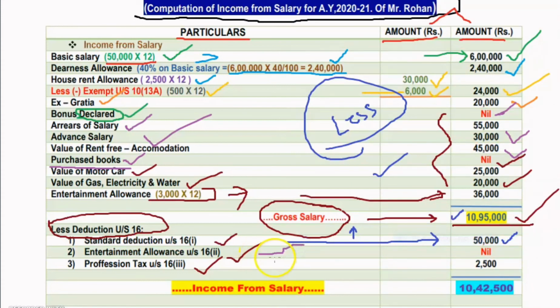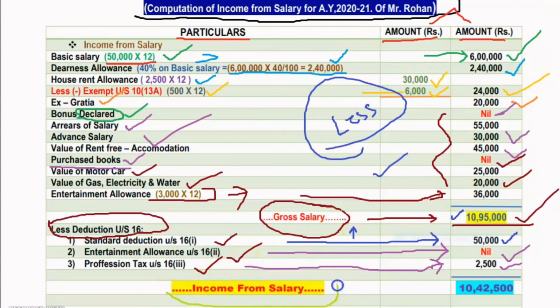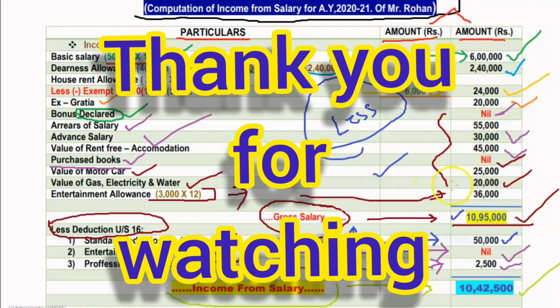Next, entertainment allowance. Mr. Rohan is a private company employee, so entertainment allowance deduction is not provided. Last one is profession tax. Profession tax is 2,500 per year. So we take 2,500, deduct these deductions from gross salary, and we get the total income from salary, that is 10,42,500. So this is all about income from salary problem number 3, which we have solved.